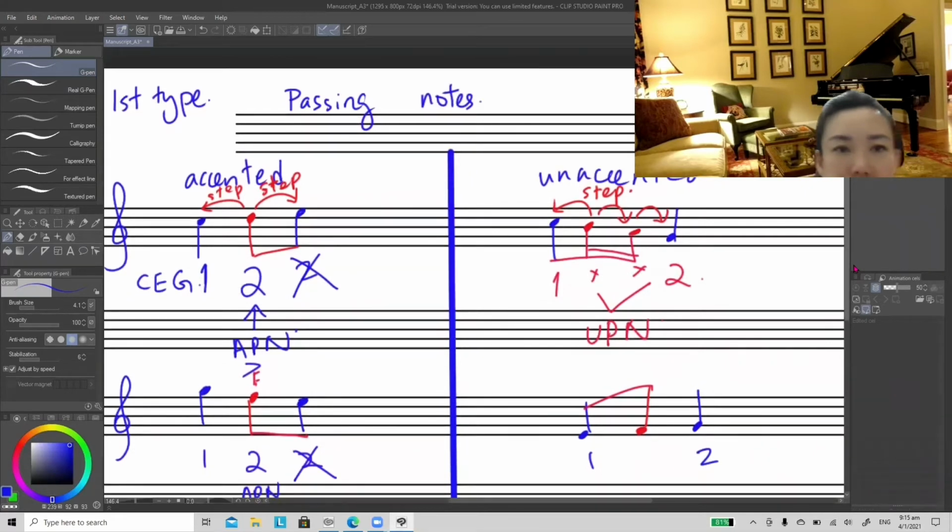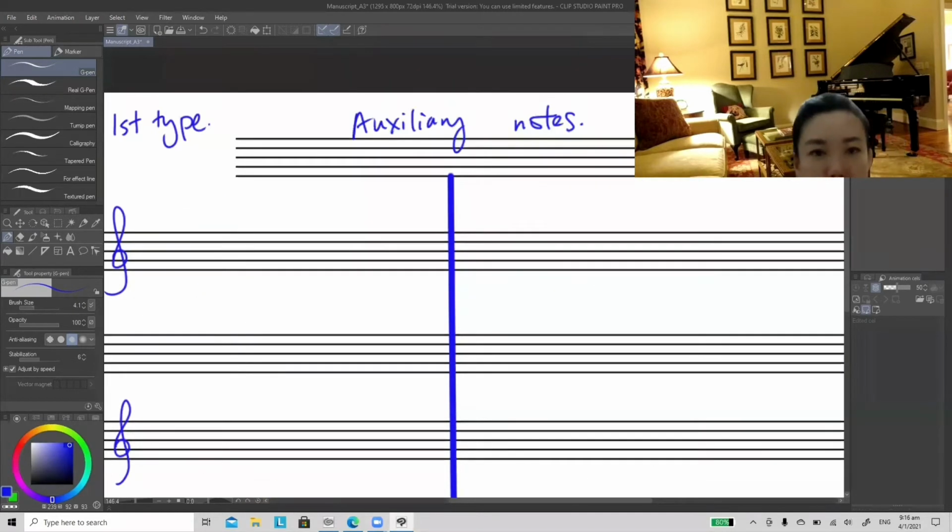Another decoration is called auxiliary note. Auxiliary note is to be inserted between two notes that are repeated. Like C, E, G, you can have between two notes, C and C, E and E.